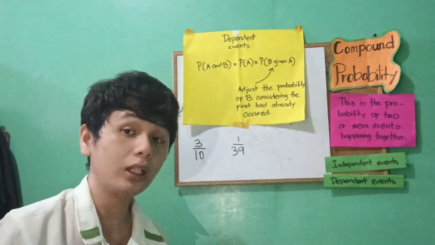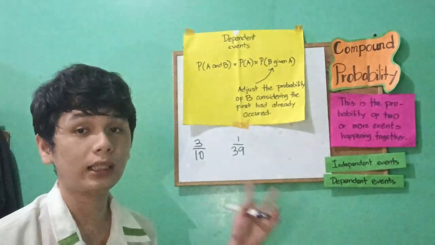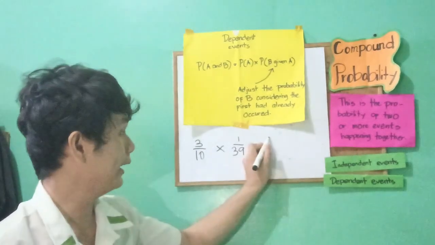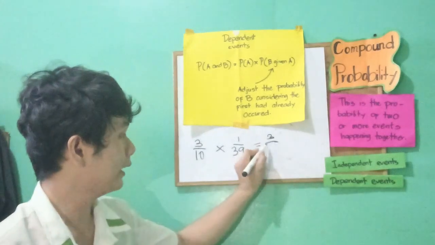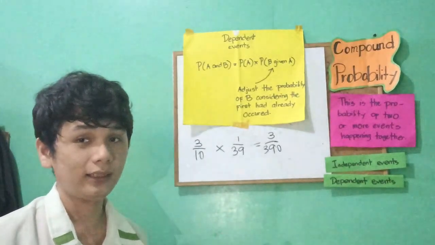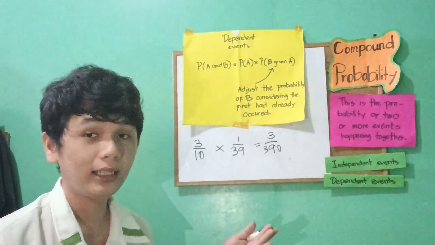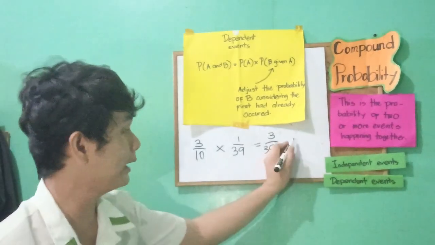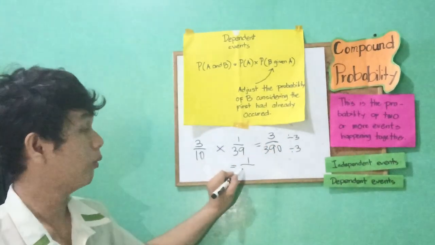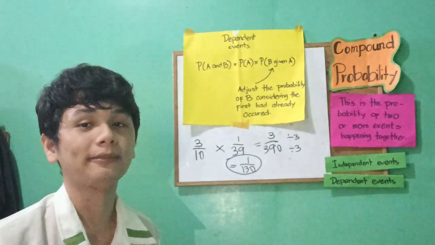Now let's compute the probability of picking a pink star and picking a green star. To get the probability of those two, you need to multiply the two events as the formula stated. So 3 times 1 is 3, and 10 times 39 is 390. As you can see, we have the probability of 3 over 390. Is this the final answer? No, because we can reduce it to lowest terms by 3. So we divide both the numerator and the denominator by 3. The result becomes 1 over 130. This is the probability of getting a pink star and a green star from the jar.